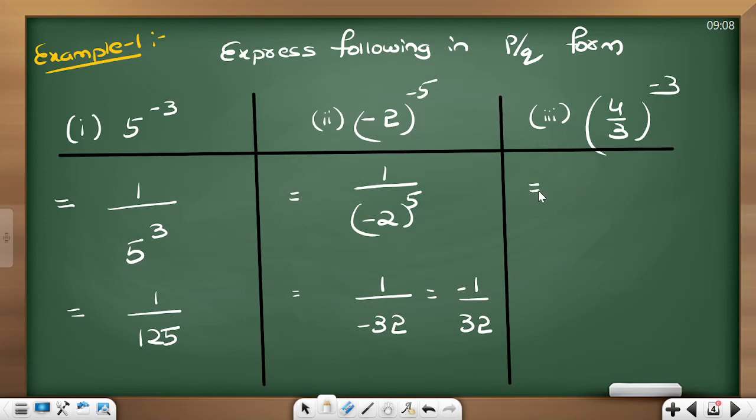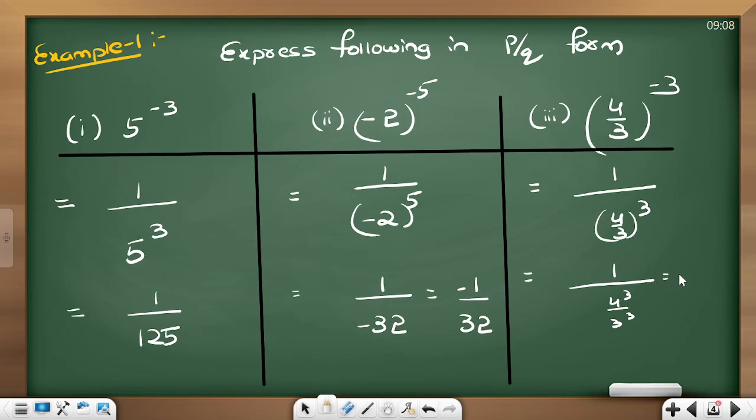Now the next question, (4/3) power minus 3. Again, don't worry about what is inside the bracket. Immediately write down 1 by (4/3) power 3. Now that's nothing but 1 by (a/b) whole cube, which is a cube by b cube. Therefore, 4 cube by 3 cube.